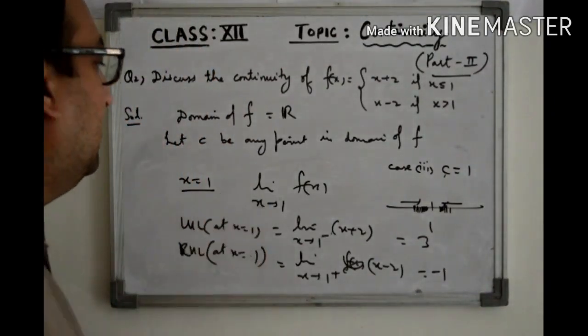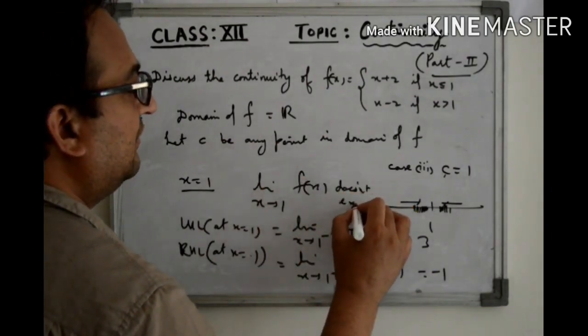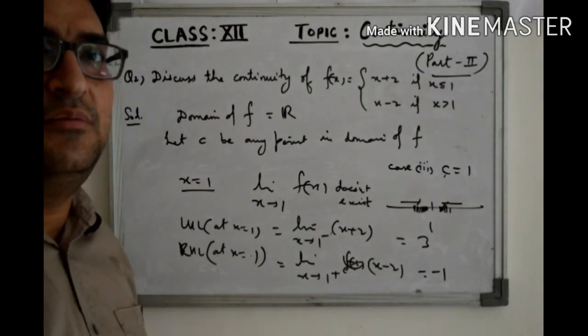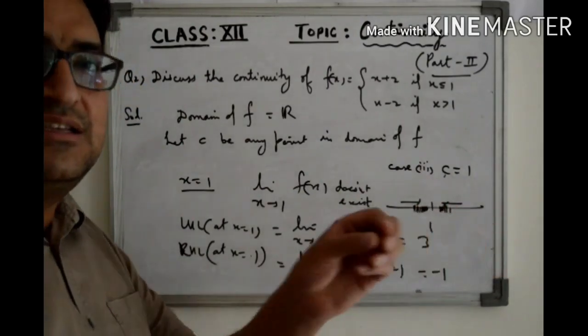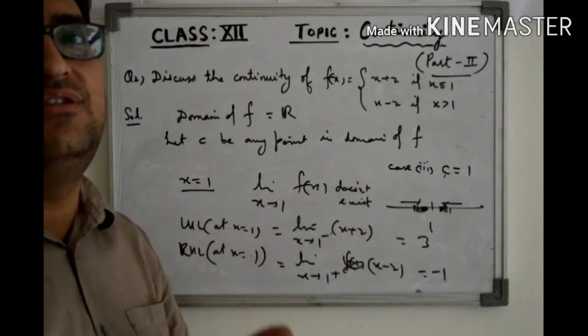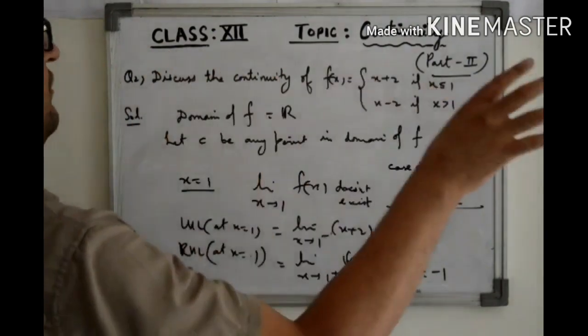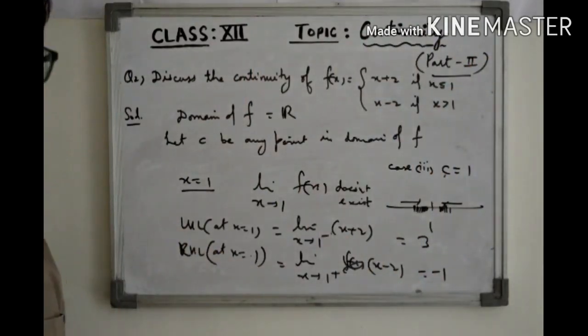So the limit of this function at 1 does not exist. And if the limit does not exist, it means the function is not continuous at x equal to 1. It means at point 1 we have a discontinuity. So what will be our final answer? What will you say about the continuity of this function?